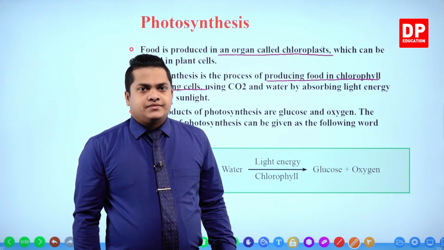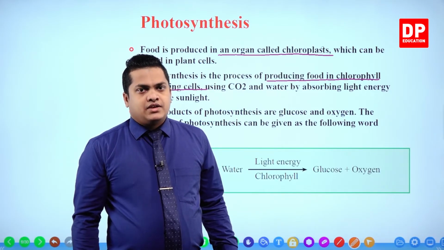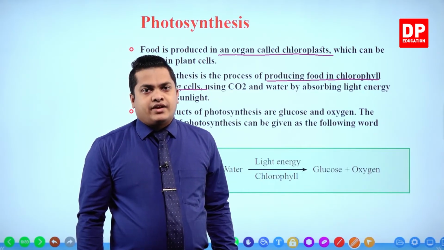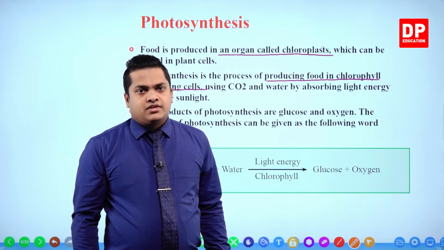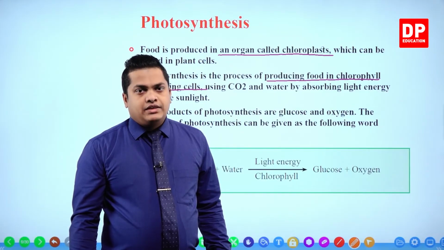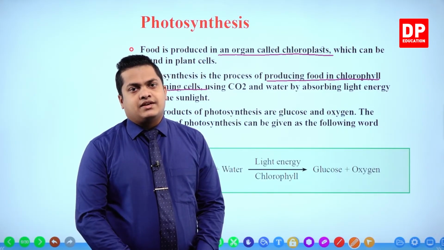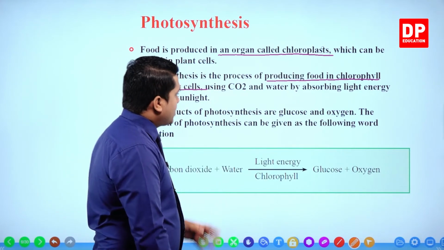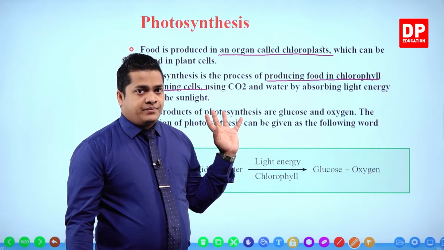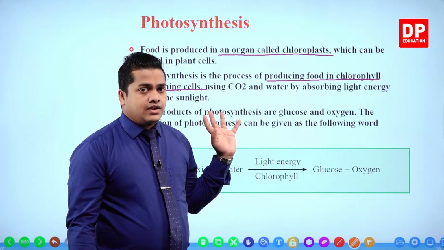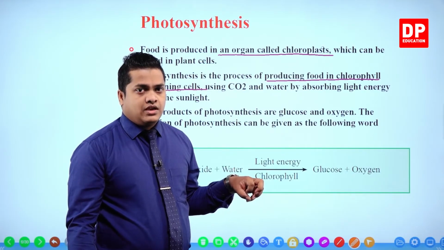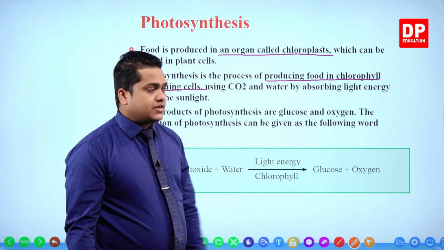If you take cactus, in cactus, photosynthesis is going to occur within the stem of the plant, as the leaves have been reduced to spines. So the stem of the plant is the one which is going to carry out the photosynthesis process. That's why the cactus stem is in green color, as it contains chlorophyll, right? So production of food in chlorophyll containing cells. Okay, food is produced within chlorophyll containing cells. Mainly it is leaf cells, but however there can be other places as well. Like for an example, the stem of the cactus plant.